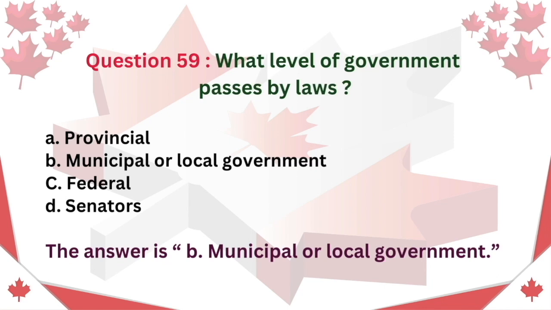Question 59. What level of government passes by-laws? A. Provincial. B. Municipal or local government. C. Federal. D. Senators. The answer is B. Municipal or local government.